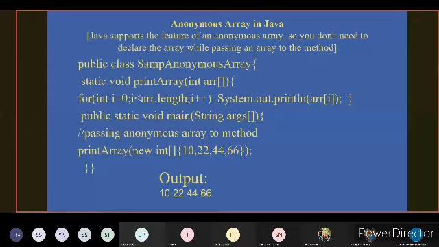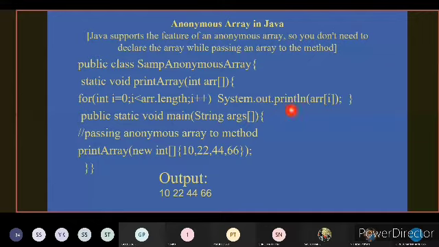An anonymous array is an array which is not stored in any variable. Java supports the feature of anonymous arrays, so you don't need to declare the array while passing an array to the method.